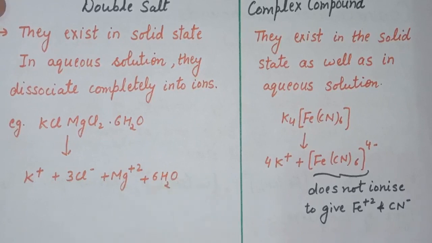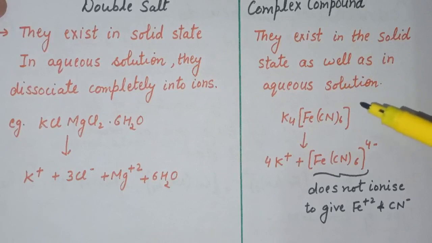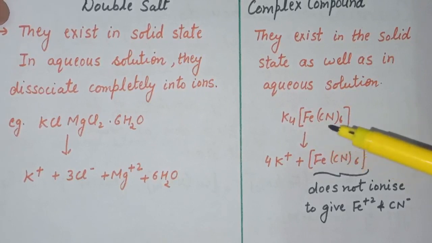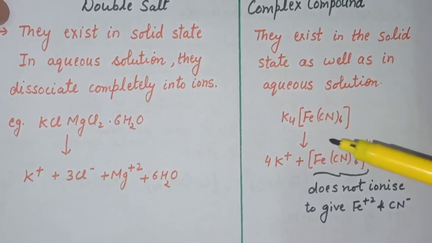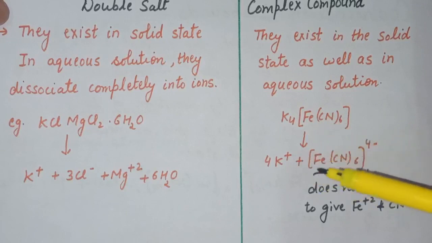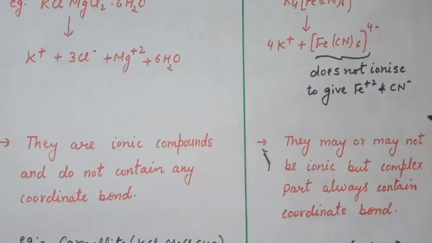Whereas complex compounds exist in the solid state as well as in aqueous solution, and in aqueous solution they do not completely dissociate. So this is the example of a complex compound. When it dissolves in water, it will give K+ and this complex, and this complex further does not dissociate to give Fe2+ and cyanide ion.